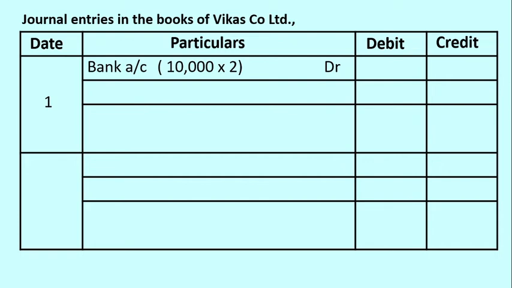Here in this case it's a full subscription. When it is a full subscription, the number of shares offered is equal to the number of applications received. That's why here 10,000 is multiplied with 2. 2 rupees is the application stage per share value. So 10,000 applications received for shares, 10,000 into 2, the amount is to be recorded as 20,000. The amount is received towards application stage, so a credit entry is to be recorded as share application account with an amount of rupees 20,000.